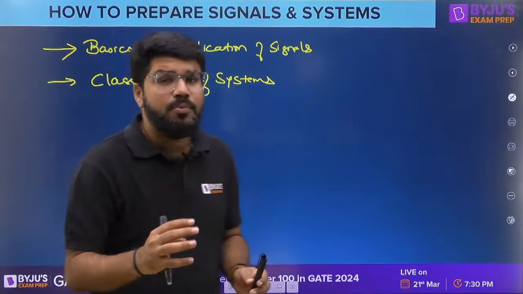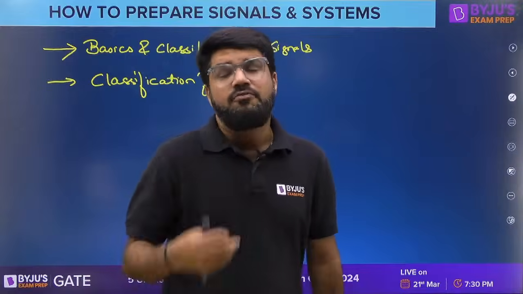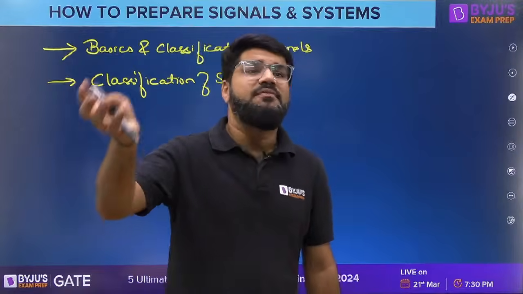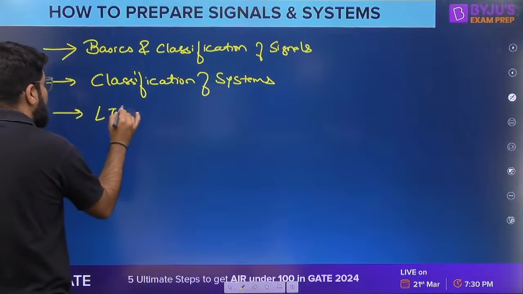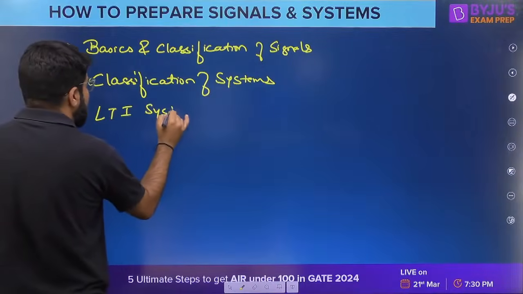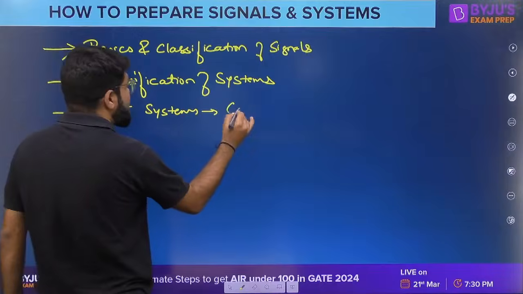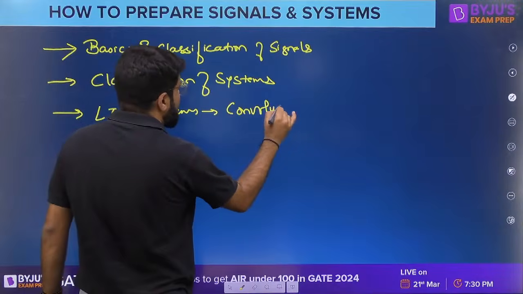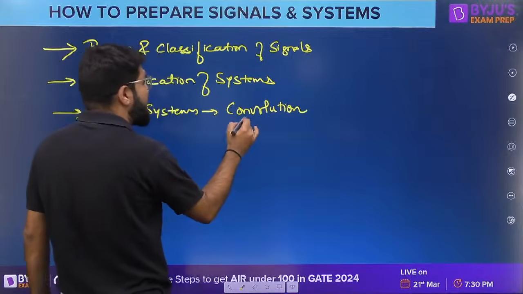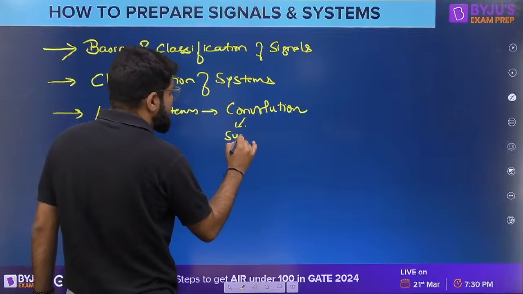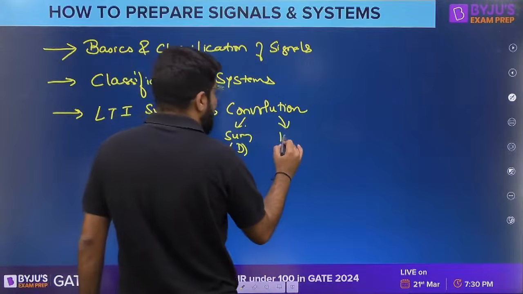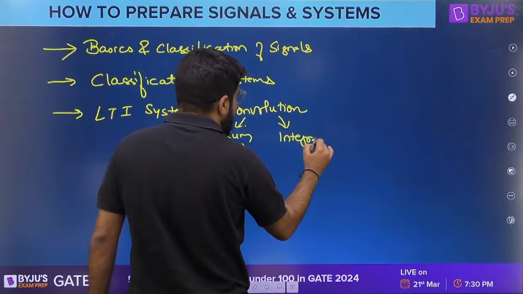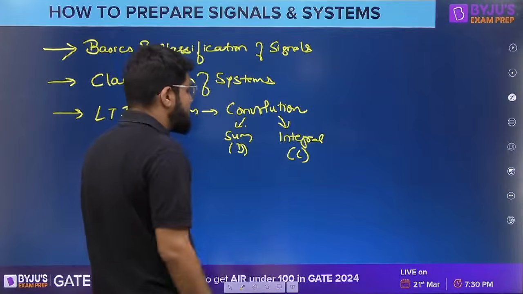Given an input-output relationship, you have to classify the system: tell whether it is linear or time invariant, or what property it satisfies. After going through this, you study the LTI systems, starting with convolution. It is the convolution sum if you talk about discrete time systems, and the convolution integral if you talk about continuous time systems.